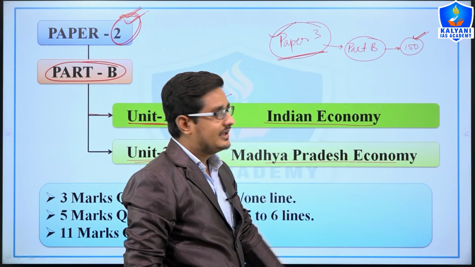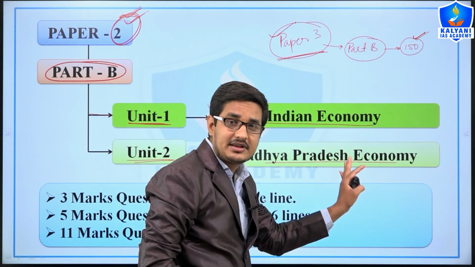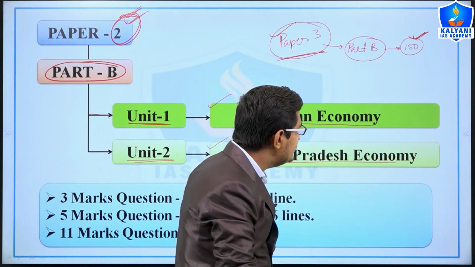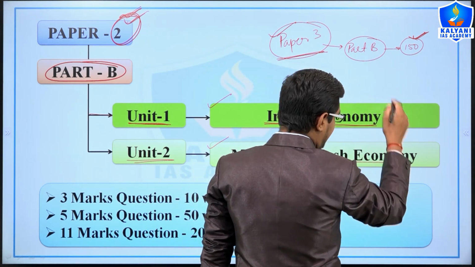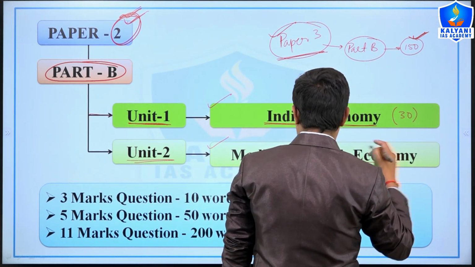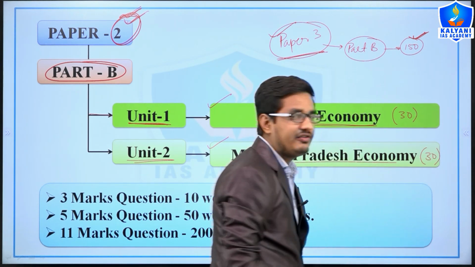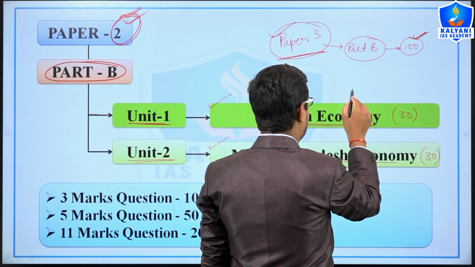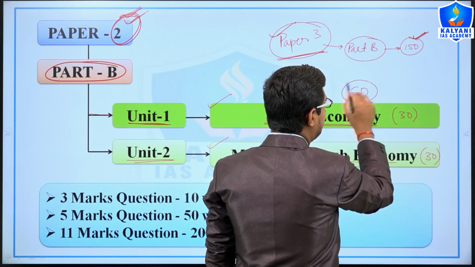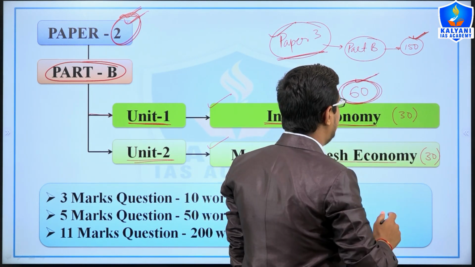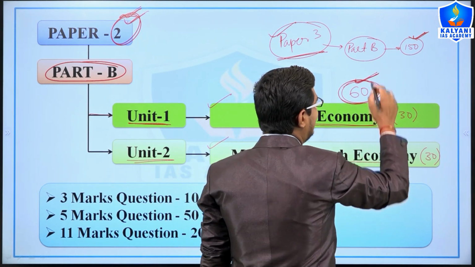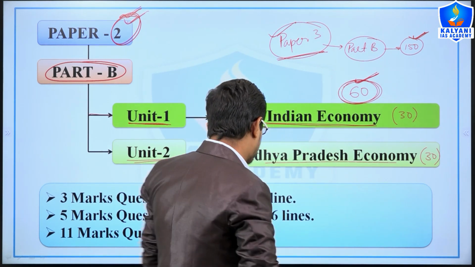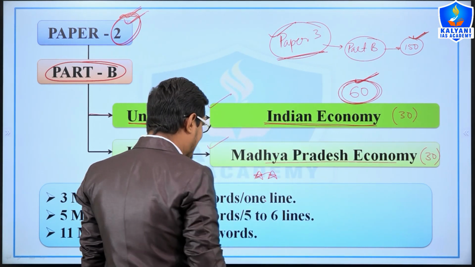In the new syllabus, the Indian economy will have a weightage of 30 marks and the Madhya Pradesh economy will have 30 marks, which means 60 marks in total. So these were two changes. Now the biggest and most important change is here.